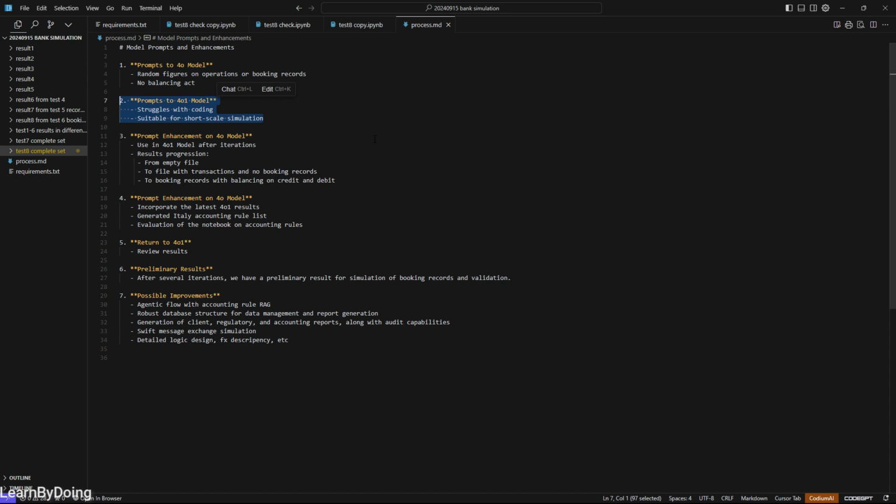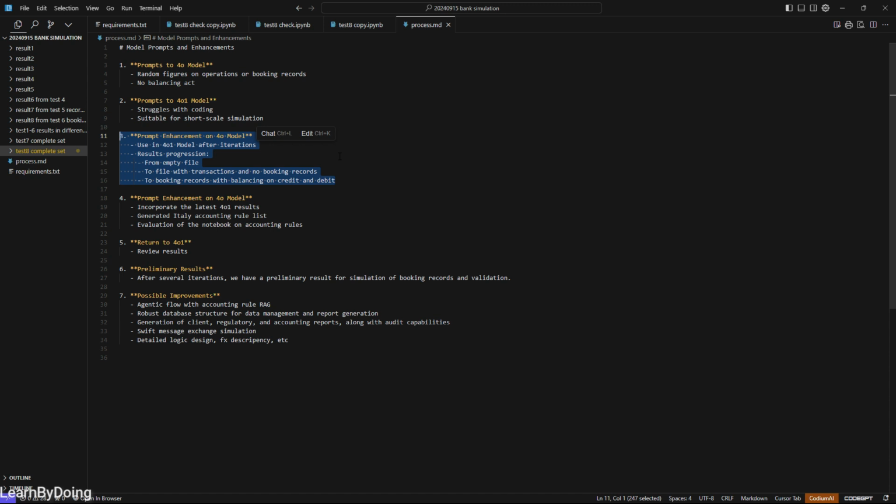Okay, it is good that you have the thinking process, but if our standard is to get a zero-shot result, give the prompt and the 4.1 model will give us a workable plan and code. It might still struggle. Then let's take a look at the next approach. From step 3, I take a different approach. First of all, I use the 4.1 model after the iteration.